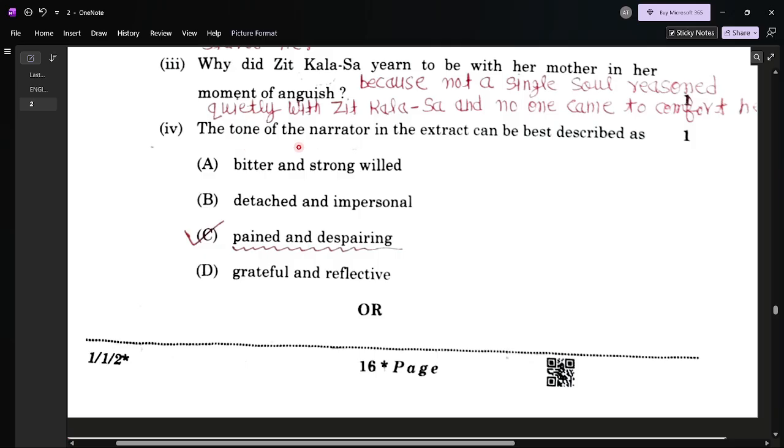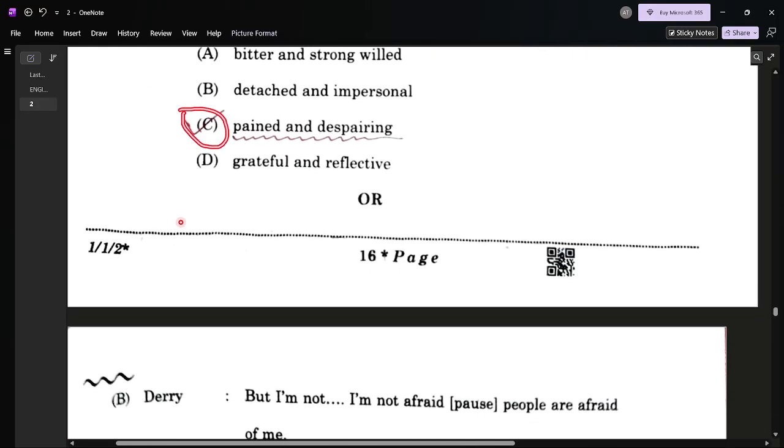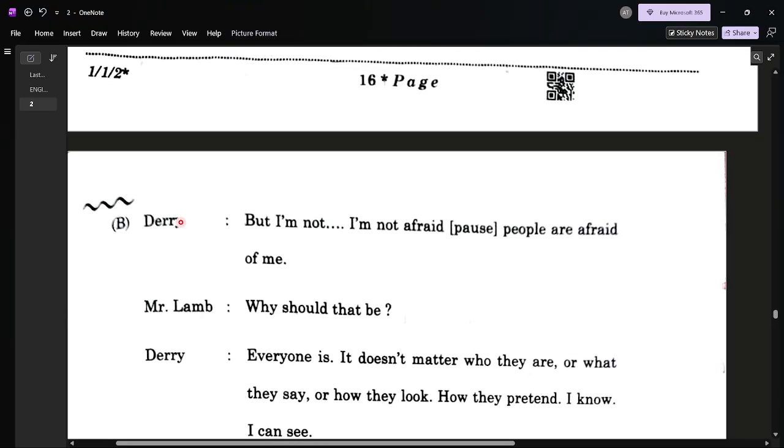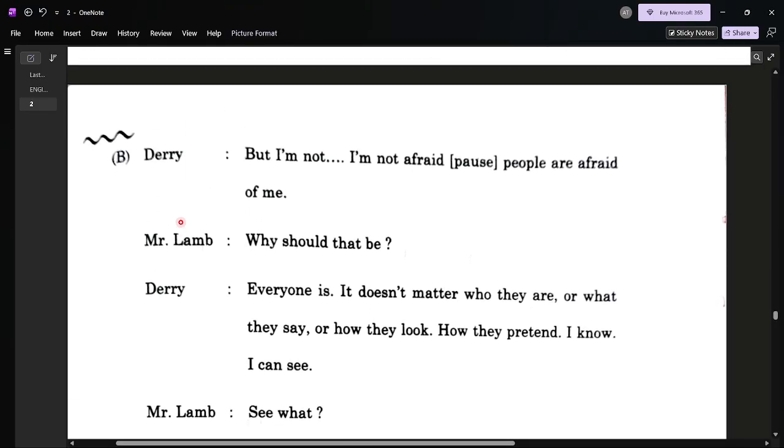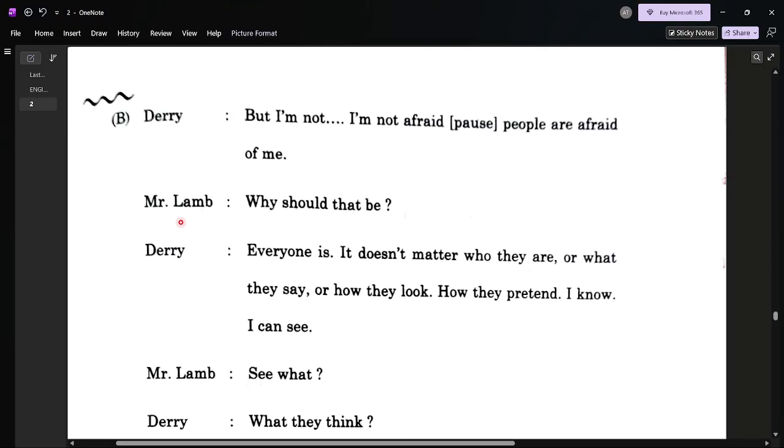Question number 4: The tone of the narrator in the extract can be best described as... What is the tone of the extract? Four options are given, but the best option is C. Pained and despairing. Anguish.